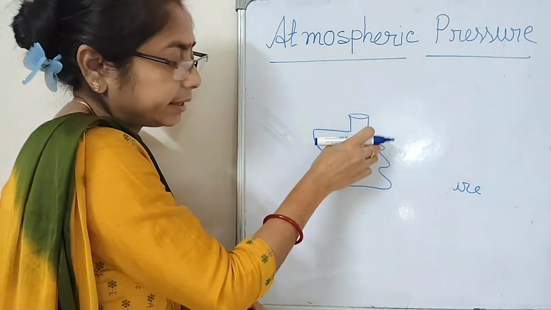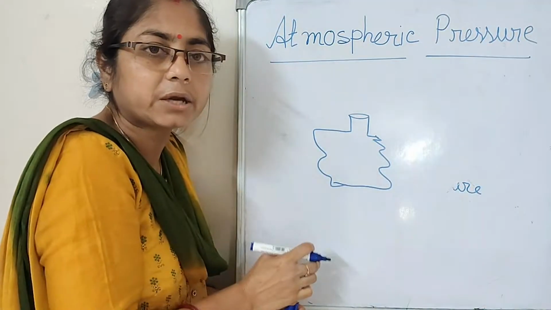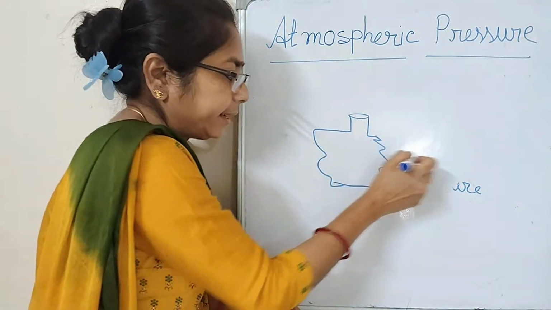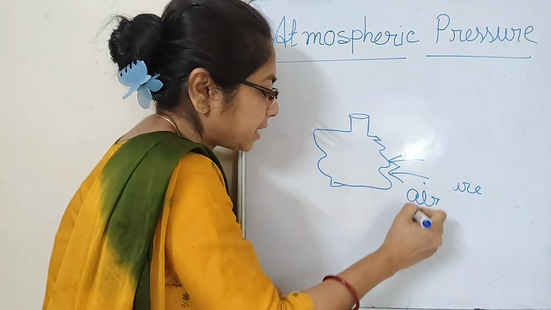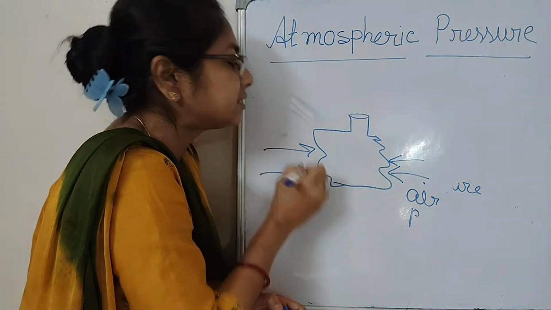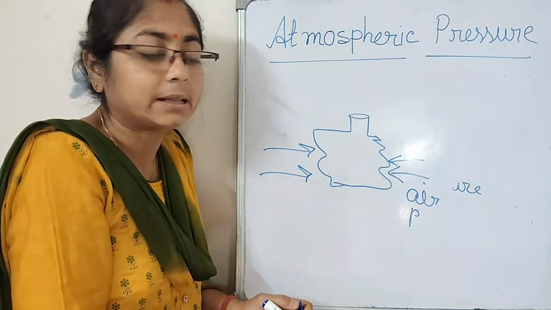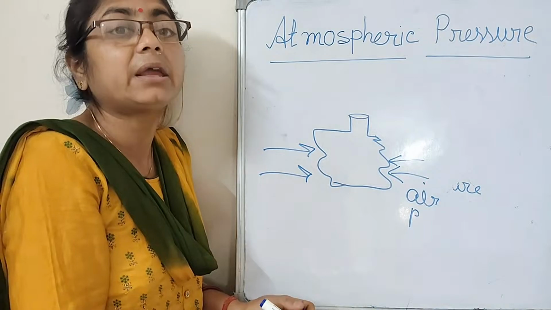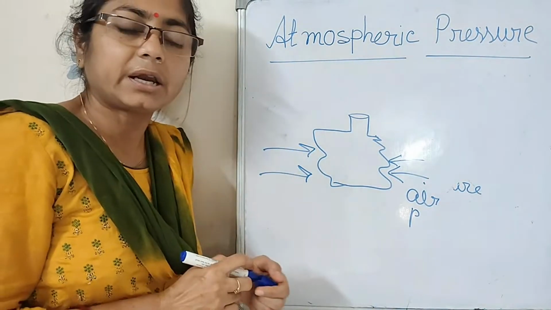The can is crushed. Why? Inside is vacuum, no pressure. Outside there is too much air pressure. This air pressure changes the shape of the container. In this way, we can say that air can give a huge pressure. Clear?